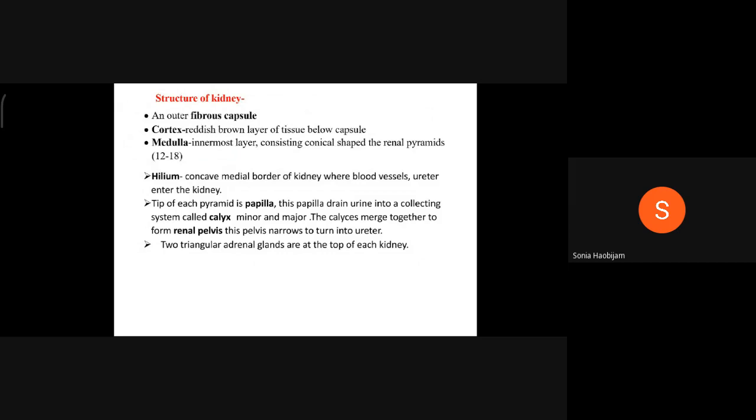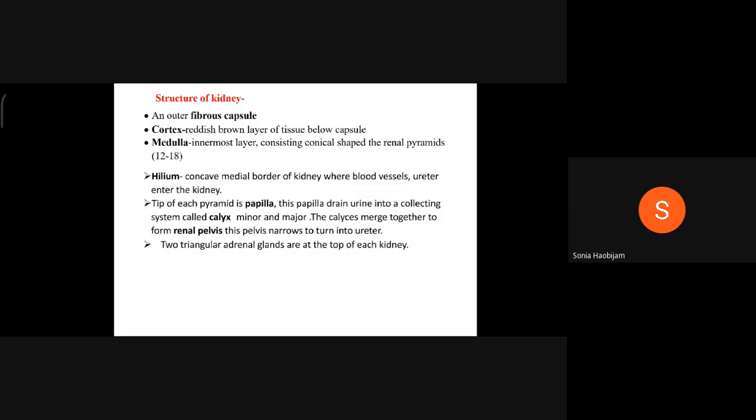Then under that cortex, the medulla is present. Medulla is the innermost layer consisting of conical shaped structures known as renal pyramids.